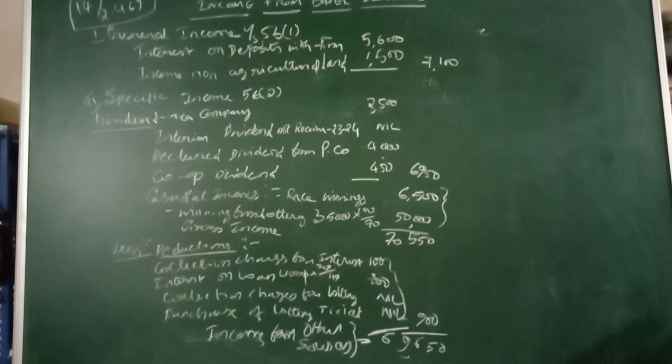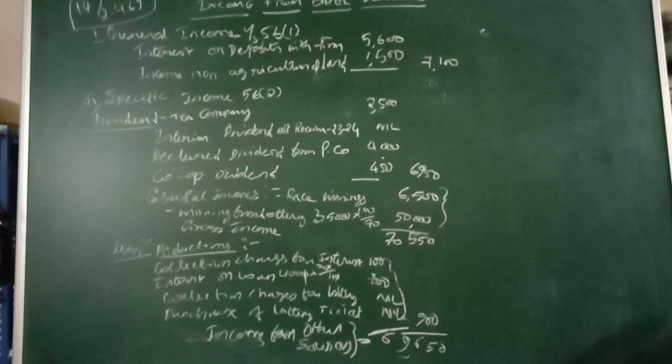So 3,500 into 100 divided by 70 comes to 50,000. What is the concept here? The TDS is 30%, and the amount given is net income, so we have to gross up. Tax deducted is 30%, the balance is 70. So 100 by 70 gives you the full value of 50,000.